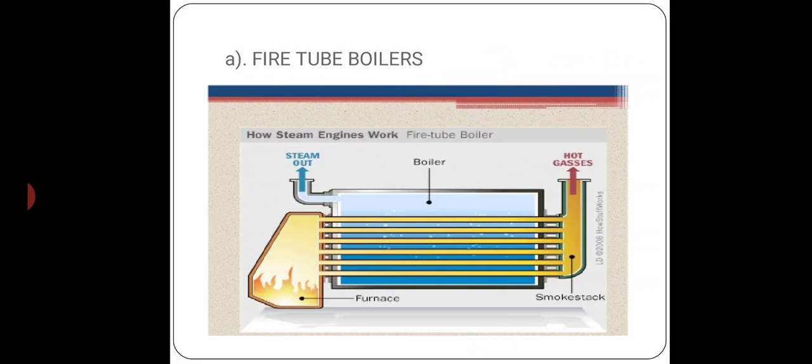The steam goes outside by the steam outlet pipe, and goes into the turbine for further work, and the remaining burnt hot gases are exhausted into the atmosphere. So that is a simple diagram of a fire tube boiler. And we also discussed that examples of fire tube boilers are Cochran, Lancashire, Cornish and locomotive.